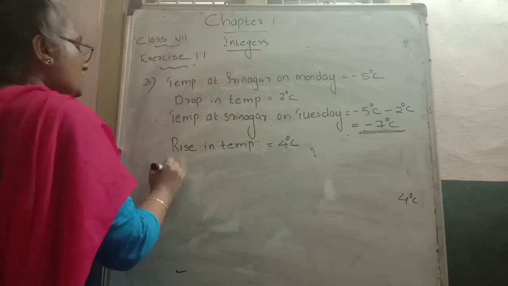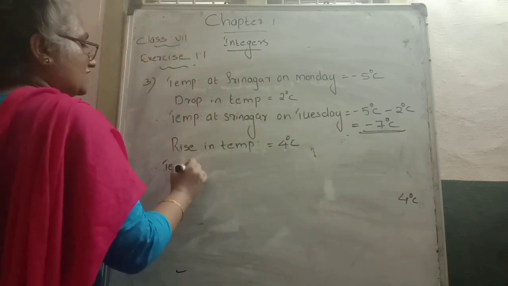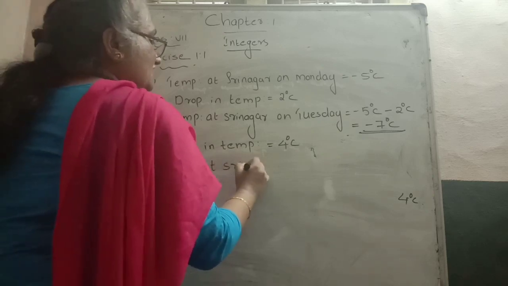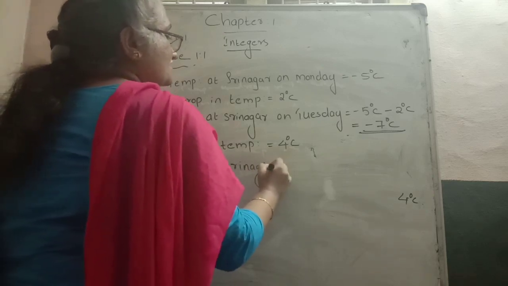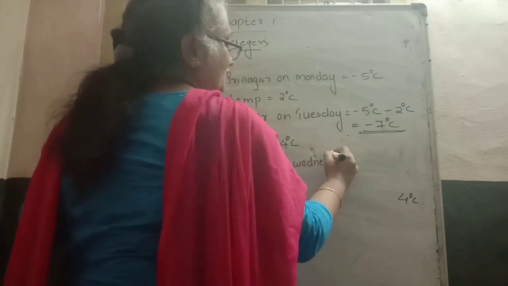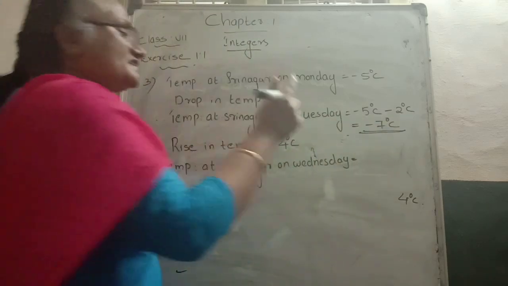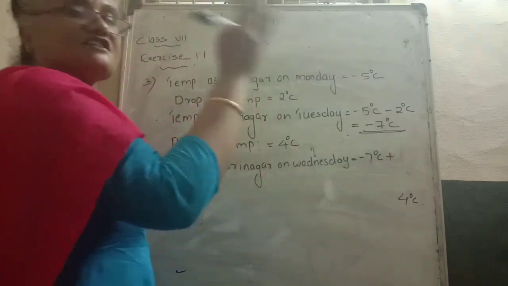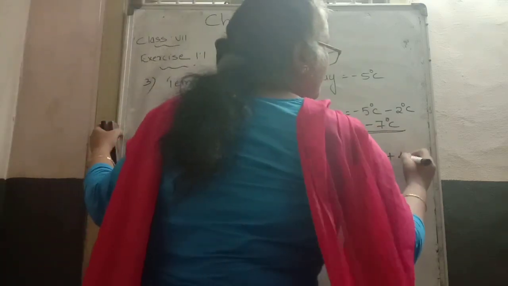So in the second part of the third question, they ask what the temperature at Srinagar is on Wednesday. Srinagar on Wednesday is equal to Tuesday's temperature, which is minus 7 degrees. How much it increased is represented as positive, so plus 4 degrees.